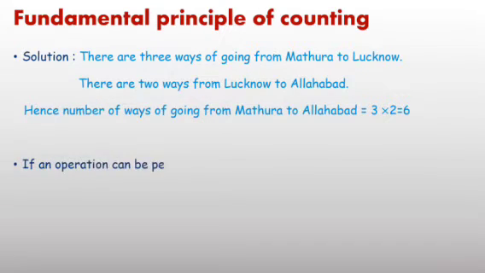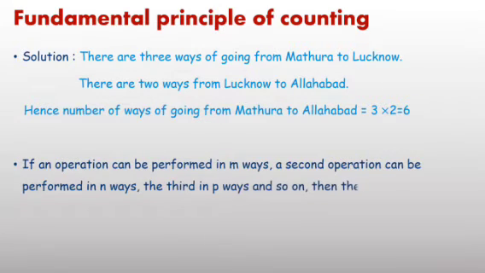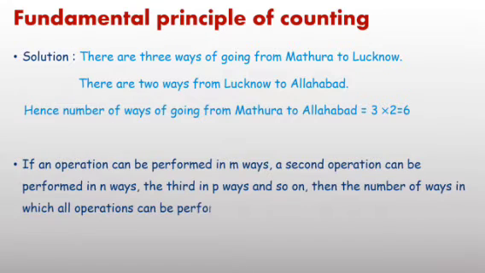In this pattern, if an operation can be performed in m ways, second in n, and third in p ways, and so on, then the total number of ways you can find is m into n into p.